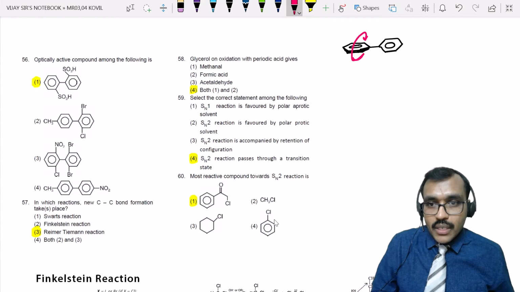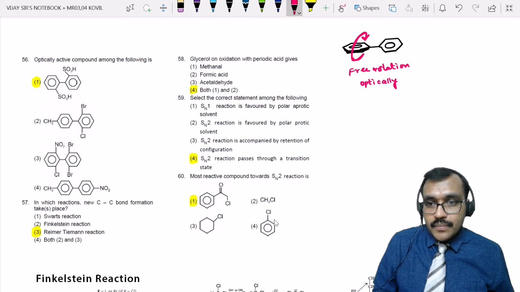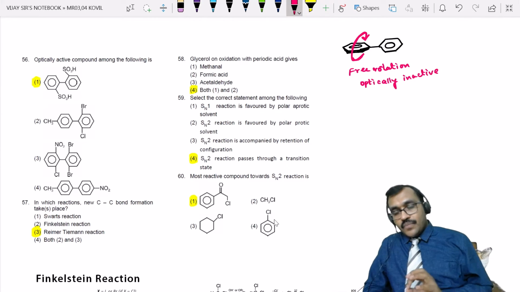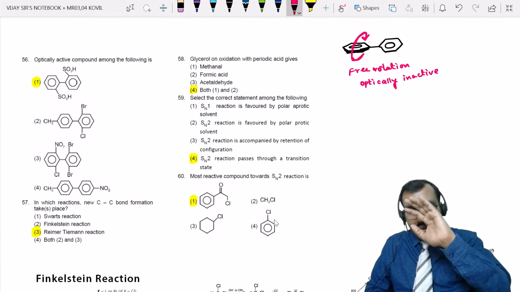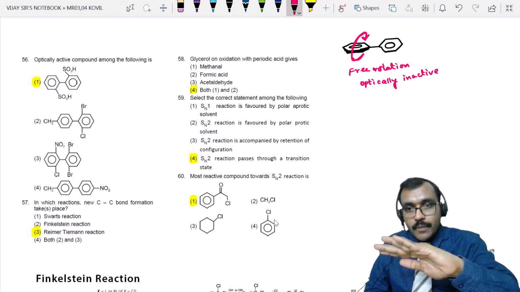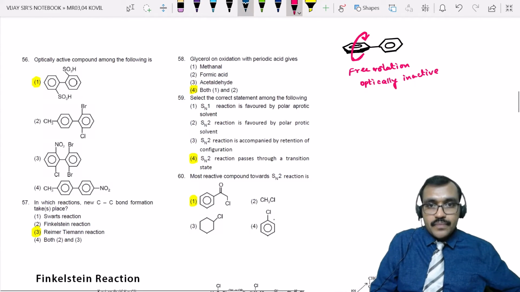Due to this free rotation, they are optically inactive. By any means, if I am capable of stopping that free rotation, then they can show optical activity, right?